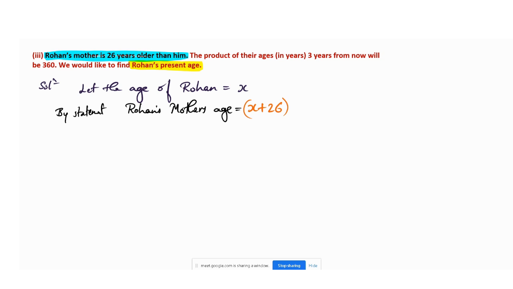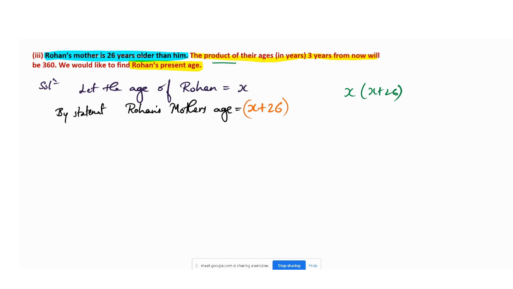Okay, what is the third thing? The product. You can see now, it is most important. The product of their ages 3 years from now. Lots of you will get confused here. They have used the word product, so you will directly take the product: x into x plus 26.